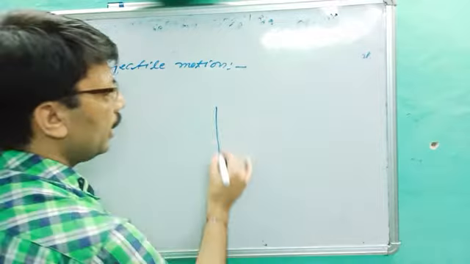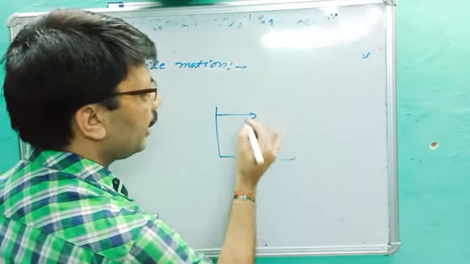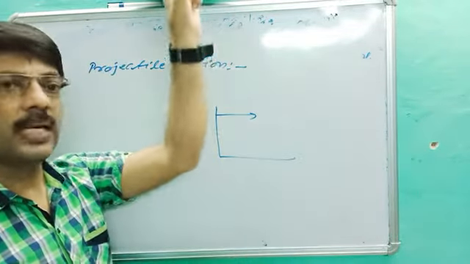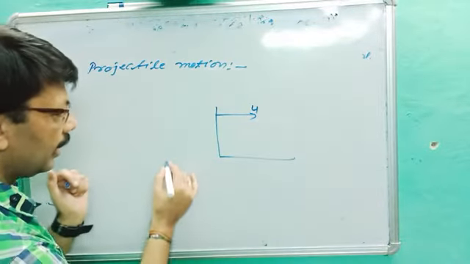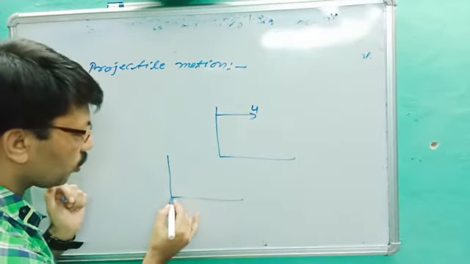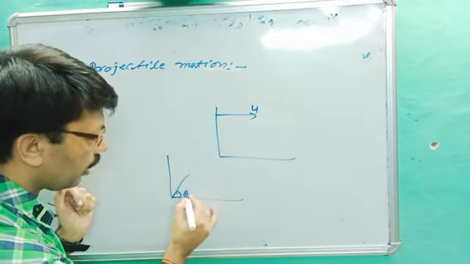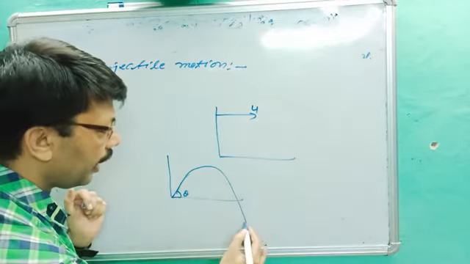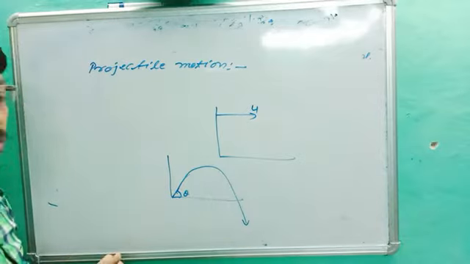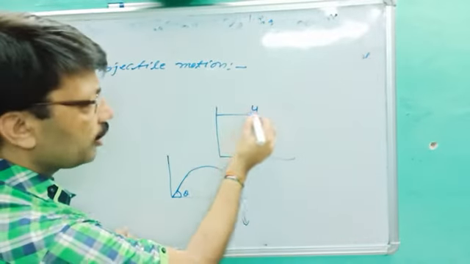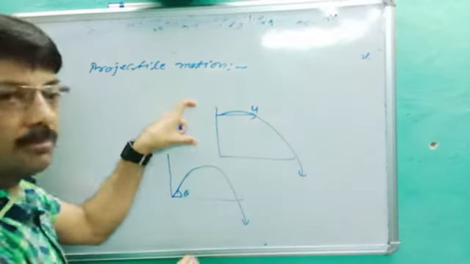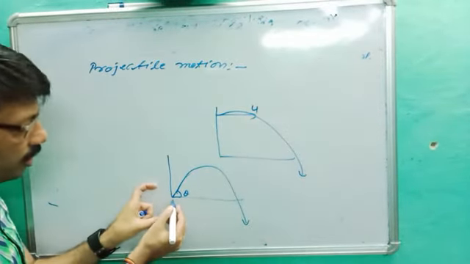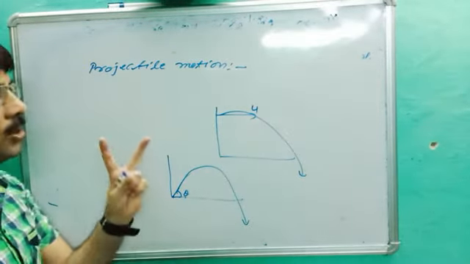First, when anybody is thrown from any height, you throw a stone from a multi-story building with u velocity. This is the first case. And the second case is very important. When anybody is thrown from earth at some angle theta, it will go up and come down. Both motions are called projectile motion. When you throw the body with u velocity, it will come down like this. This is when a body is thrown from any height. This is when the body is thrown at some angle theta. So there are two cases.